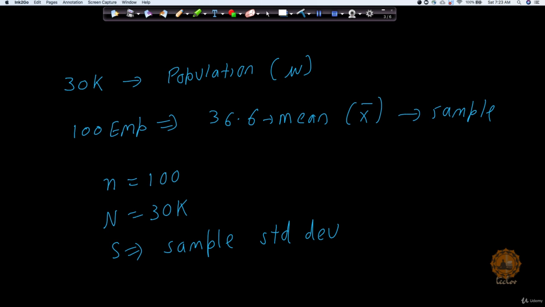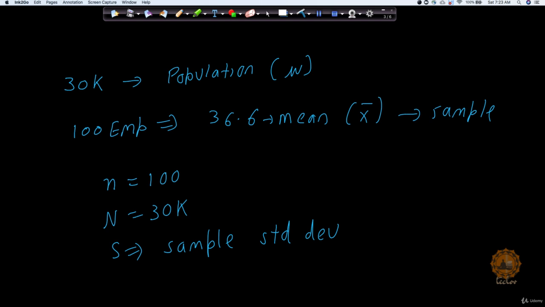So we have 30,000 employees, with the help of whom we want to find out the average commute time for my whole company. Now, doing the survey for all 30,000 people is almost impossible. Even if you think about an example of election exit polls, there also companies only take a sample, and from that sample they do some inference. They don't go to all the population available.